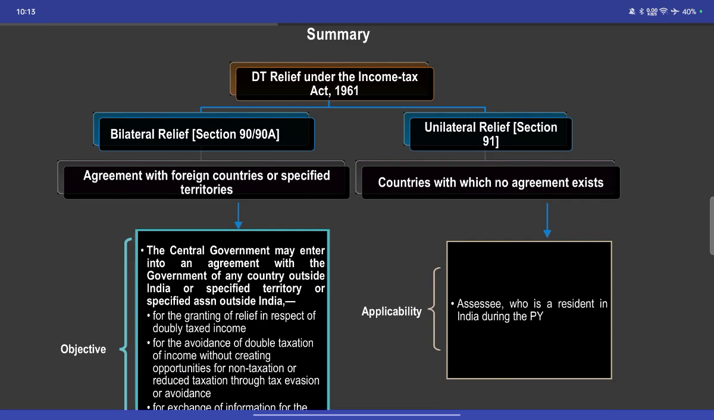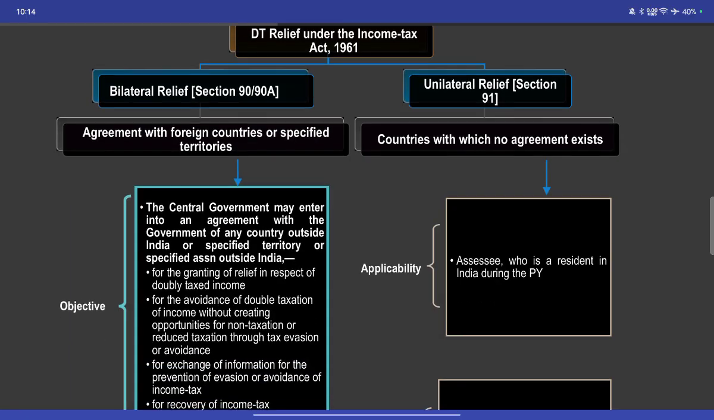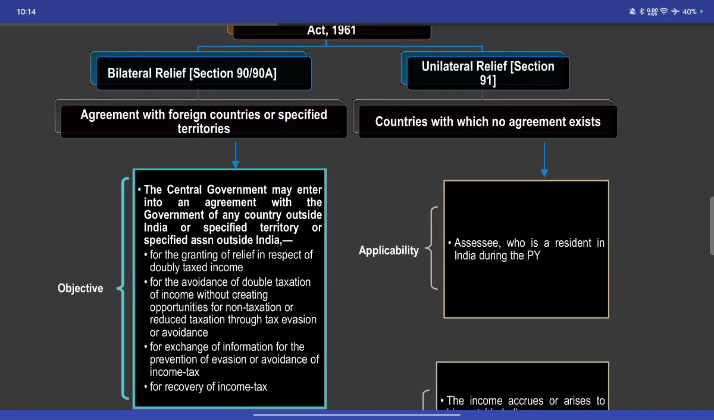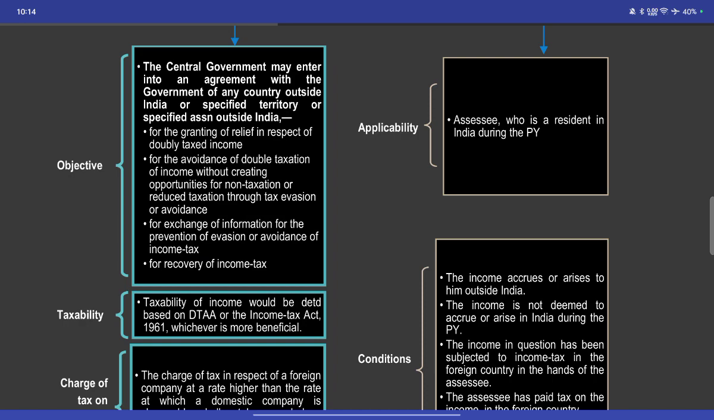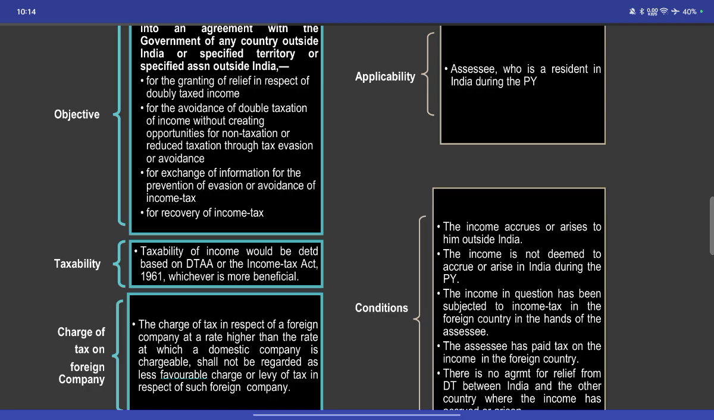Summary of DTAA relief under the Income Tax Act 1961: bilateral relief under Section 90, unilateral relief under Section 91. Agreement with the foreign country, bilateral relief. The central government may enter into an agreement with the government of any other country outside India or specific territory outside India for the granting of relief in respect of double taxation of income, for the avoidance of double taxation of income without creating opportunities for non-taxation or reduced taxation through tax avoidance, for the exchange of information for the prevention of evasion or avoidance of income tax, and for the recovery of income tax.